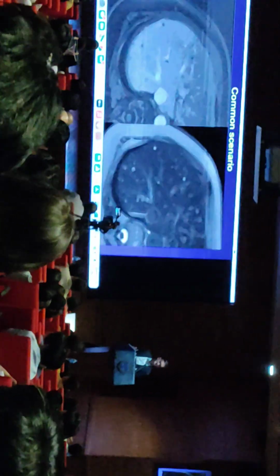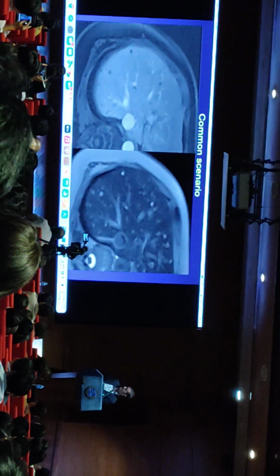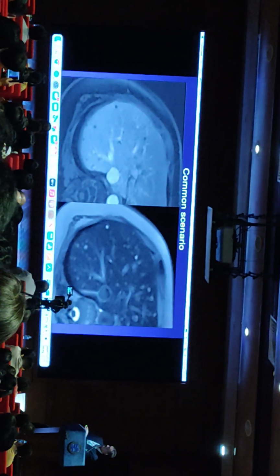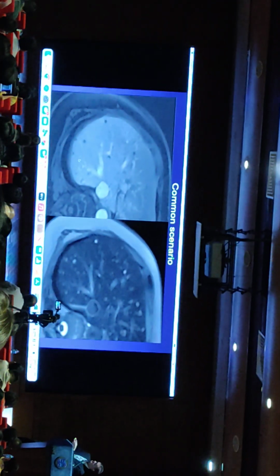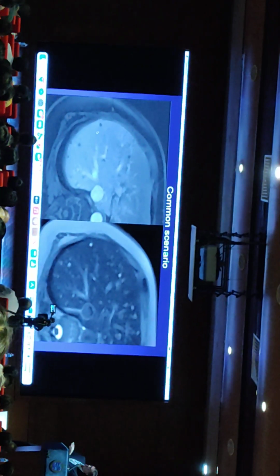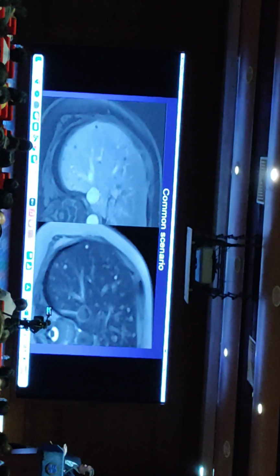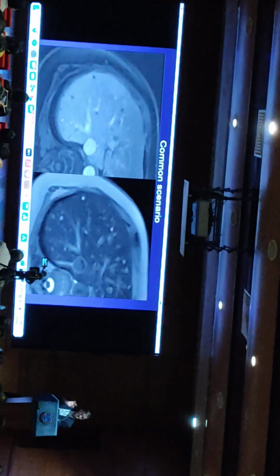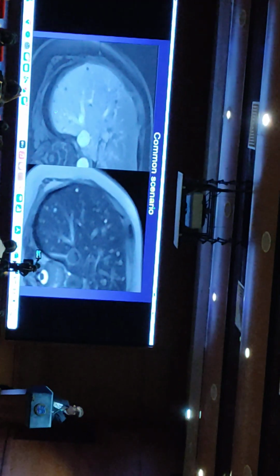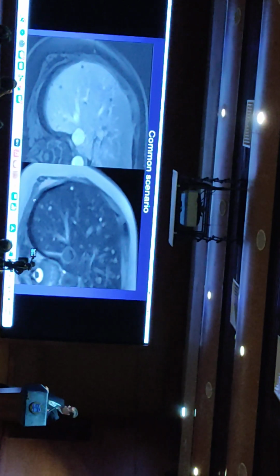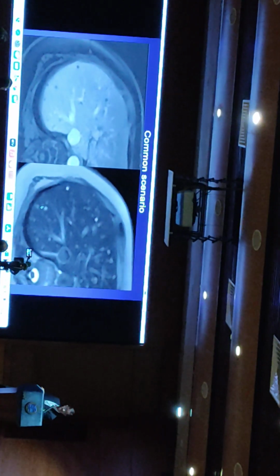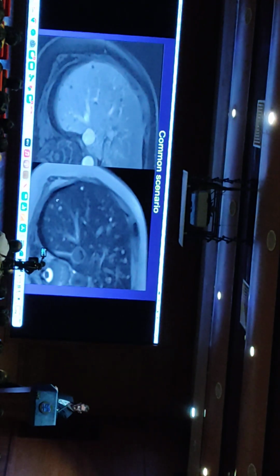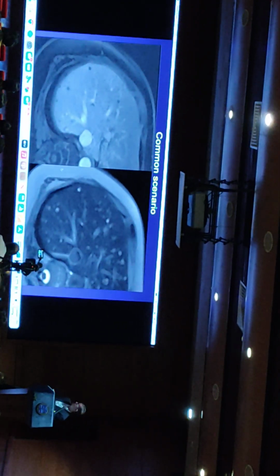Actually, the commonest scenario, I think, is that we have a patient with cancer. They have small lesions on CT, and you may be able to say that some of them are cysts because they just look so crisp on CT. Some of the other lesions may be a little bit more ill-defined. And MRI is really fantastic for taking those lesions and being able to confidently say they are indeed all cysts and not small metastases. So that's a very useful function of MRI in this context.